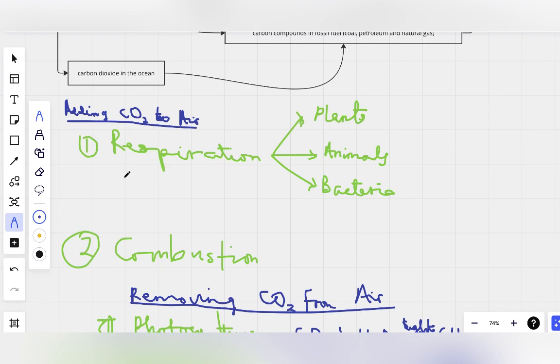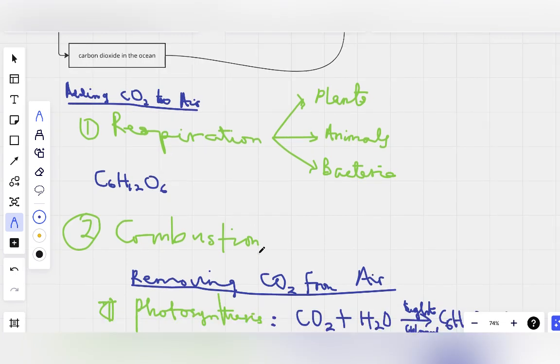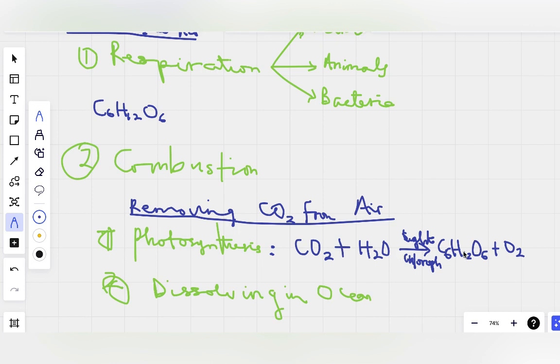So process number one is respiration. Respiration is when the glucose, the food you eat, the glucose that is manufactured by the plant, reacts with the air we breathe in, which is called oxygen. Actually, respiration and photosynthesis are opposite. It's like vice versa. In photosynthesis, we move like this, using these reactants to form this product. In respiration, we're going backward. You see, glucose plus oxygen will form these two things.